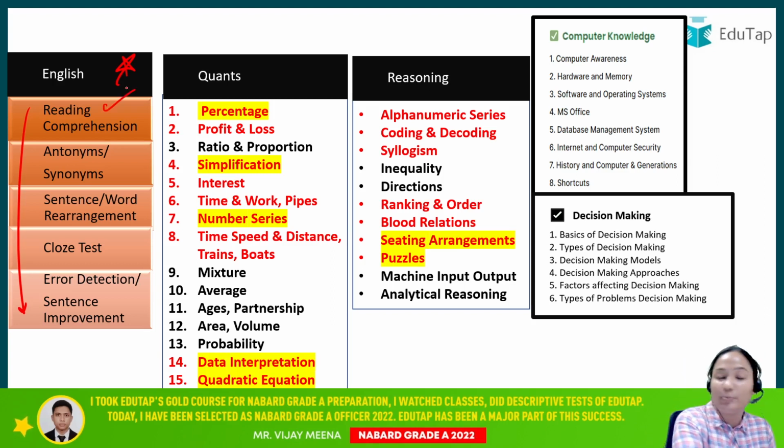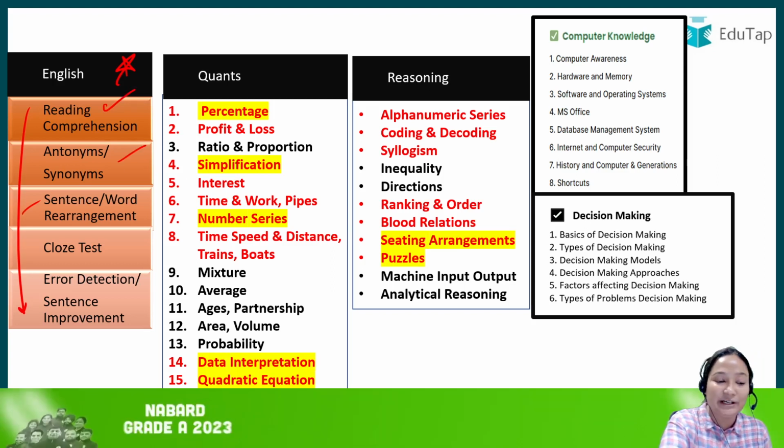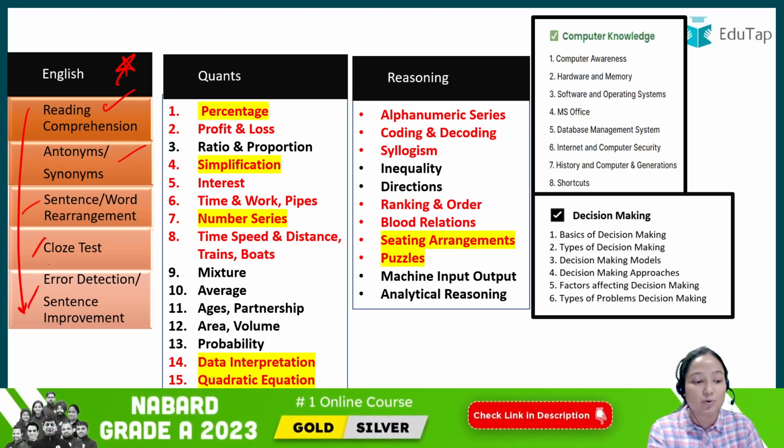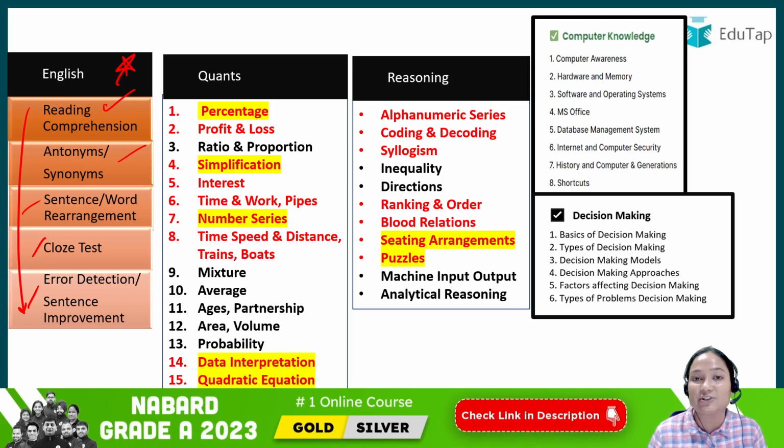In one day you practice the questions related to reading comprehension, antonym, synonym and sentence, you can do these together. Like in one day you can get these done, both of these two, and these two you can also do in one day, cloze and error detection, right? If you are able to practice these well, you will be good for English phase 1.